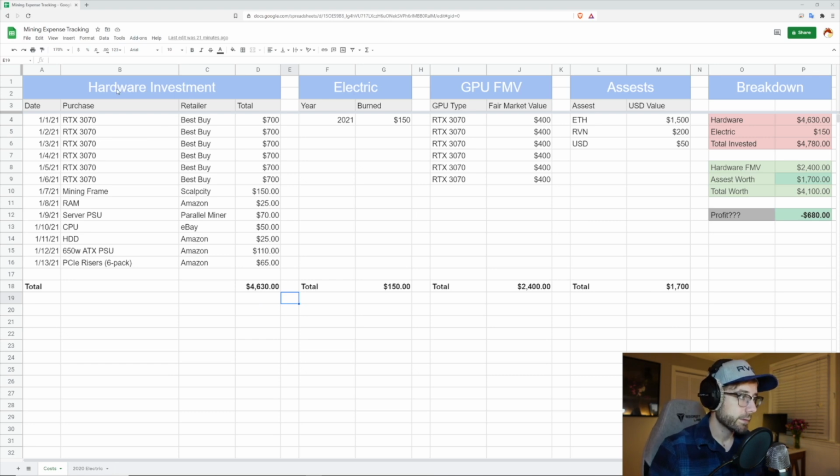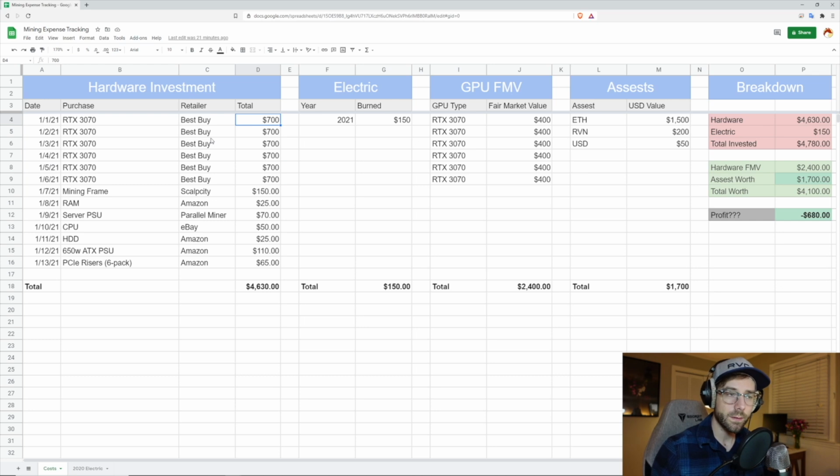So over here, the first column that we have is the hardware investments. This is all the things that you buy to build a mining rig or multiple mining rigs. In our make-believe mining rig, we have 6 3070s purchased from Best Buy, and we have the prices of those cards purchased at $700.